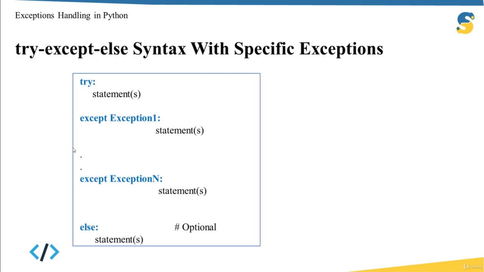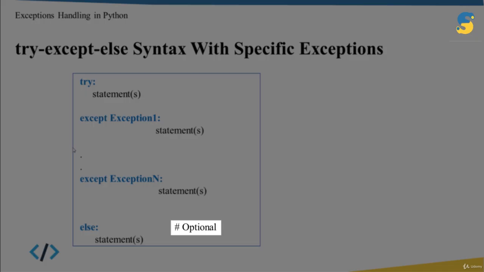Then, for example, if you find an exception of type 1, which could be zero division error, so if only a zero division error happens here, I want to execute this block of code. Then except for another exception, then except for another exception, and so on until you reach the end. Keep in mind, when I set the exception type here, the code here will be executed only if this type of exception happens within the try statement.